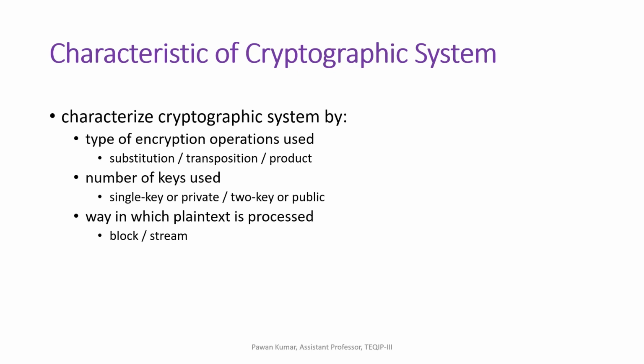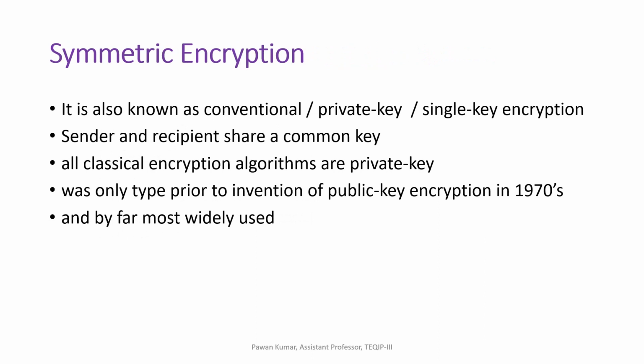It depends on you, whether you use a single key shared between sender and receiver, or you want to use two keys, public and private. And the way in which plain text is processed may be block cipher or stream cipher. Those are the characteristics of a cryptographic system.